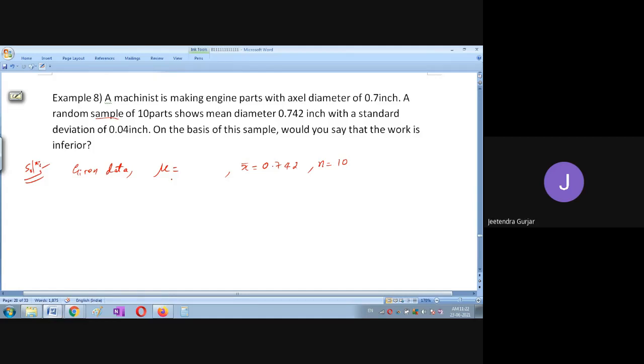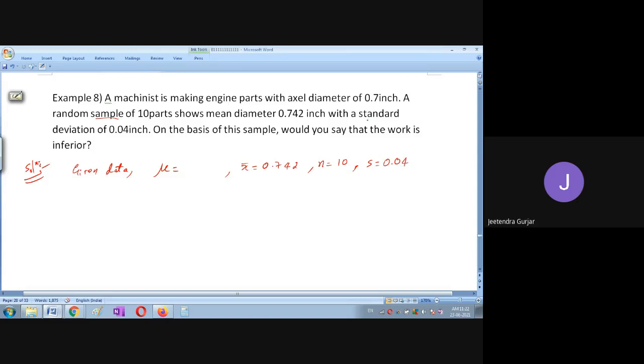Just think what will be the value. All the data is given on the screen. And the standard deviation, S is equal to how much, students? 0.04. Very good, 0.04 is the right answer.